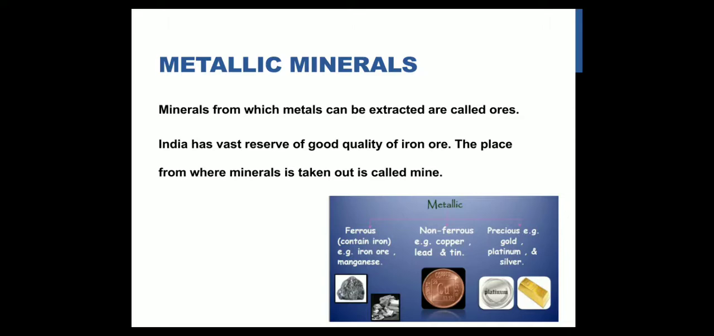Clear? So there are three types of metallics. One is ferrous, which contains iron. Another one is non-ferrous, like copper, lead, tin, which doesn't contain iron. And the next one is precious metals, that is gold, platinum, silver, all these. Okay, so these are the metallic minerals.